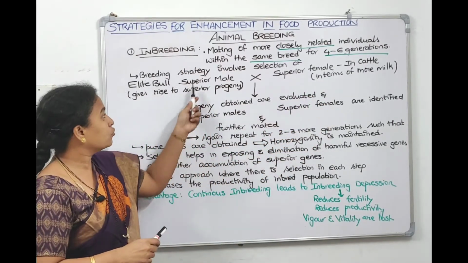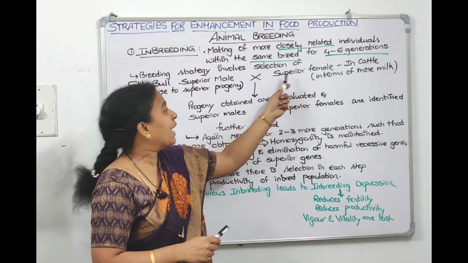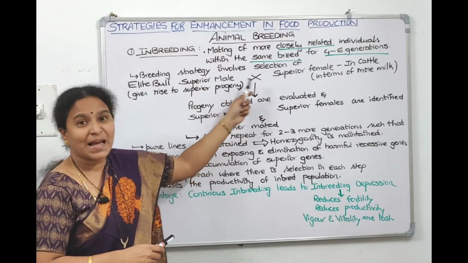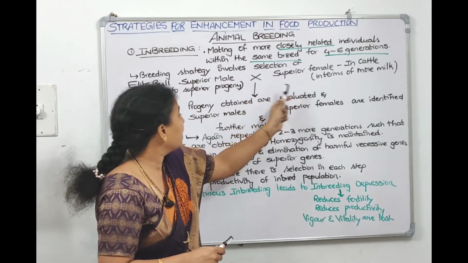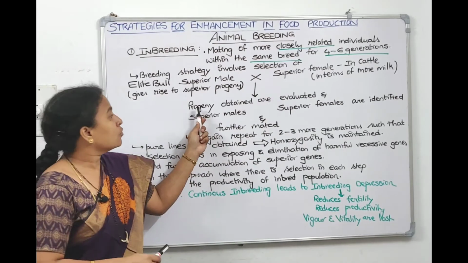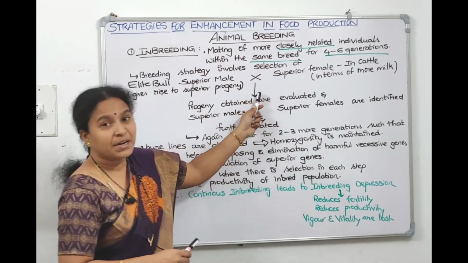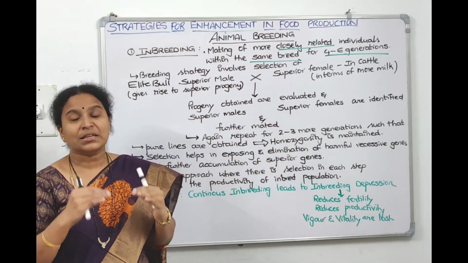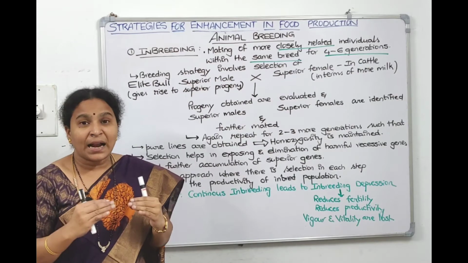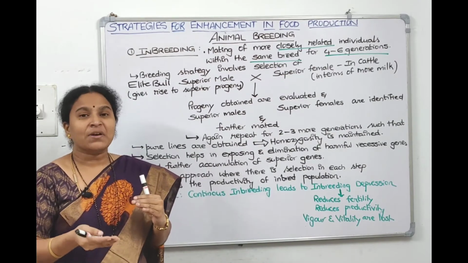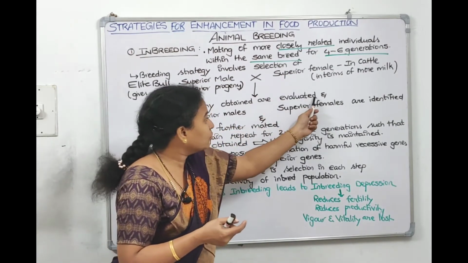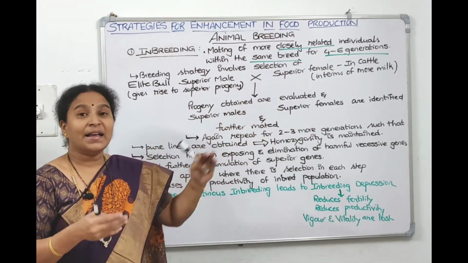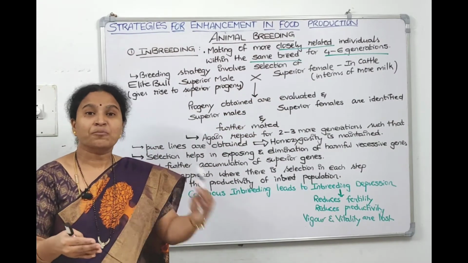So like that, you have selected one superior father and superior mother, and we mated them. They belong to the same breed, Jersey and Jersey. Then we get the progeny, right? So the progeny obtained after this breeding are evaluated. Means we are looking into the characters, because we need to breed them again. So that is why we evaluate the progeny. Again we will pick one superior male and superior female in the progeny.